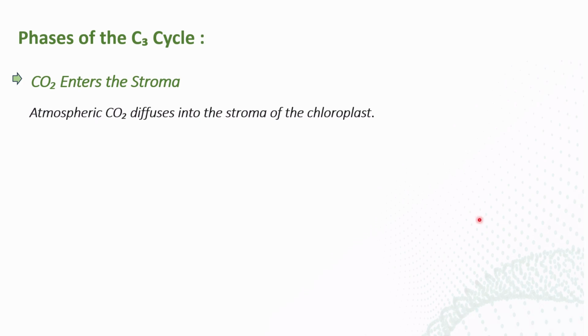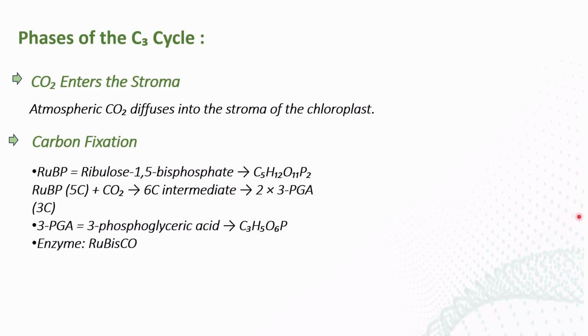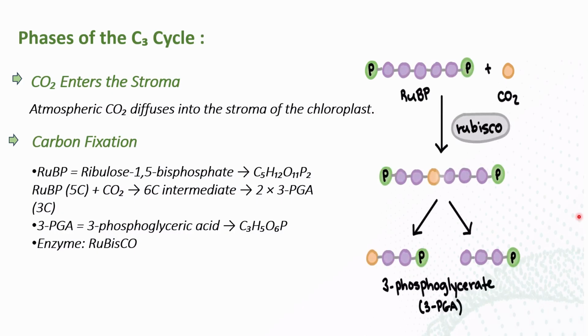So the first step is that atmospheric CO2 diffuses into the stroma of the chloroplast. This is the first step of the C3 cycle. The next phase in the cycle itself is carbon fixation, meaning the diffused carbon dioxide is fixed, it is taken into the Calvin cycle. How it happens we will see here. Here you can see the first reactant which is useful for the C3 cycle, which is RuBP.